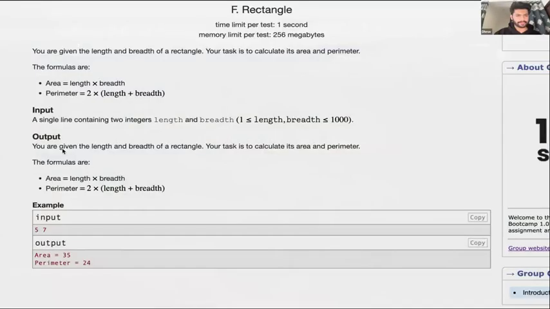So in this question, rectangle, we will be given two things as input. One is length and breadth. Okay. So the input will be length and breadth.